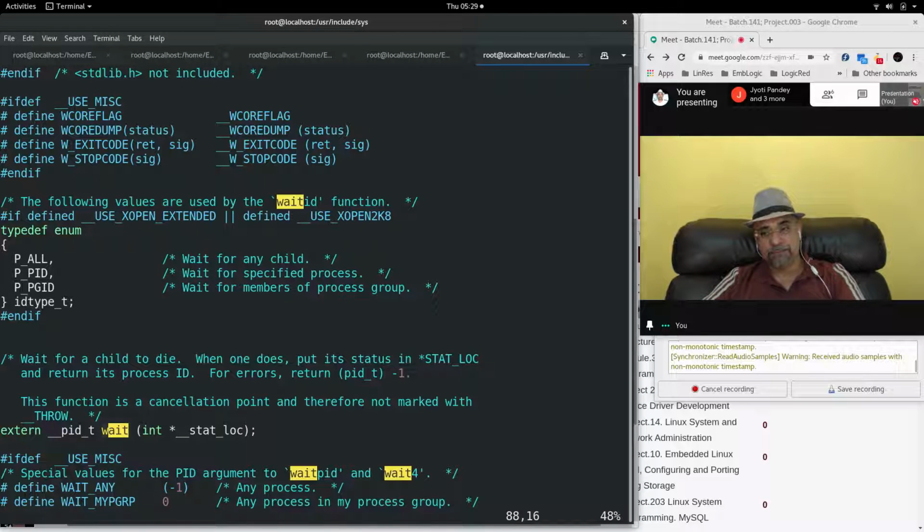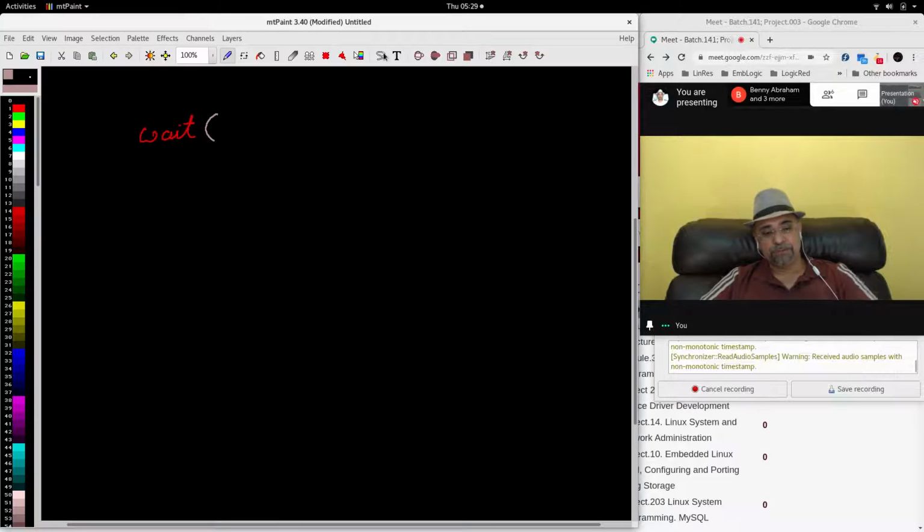Okay. The wait system call. If you see, it takes an integer pointer as an argument, and it returns the PID of the child process. So, in simplistic manner, you can write it like this: that it takes an integer pointer as argument, and returns pid_t data type.